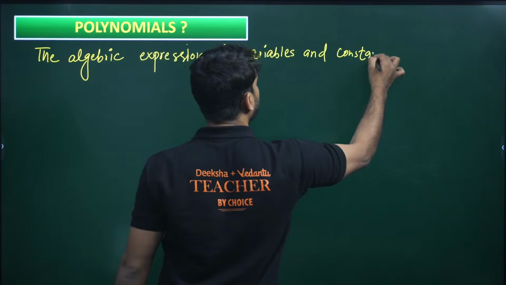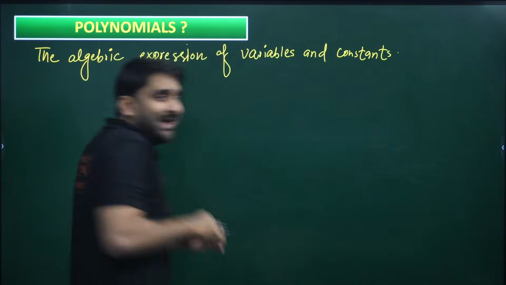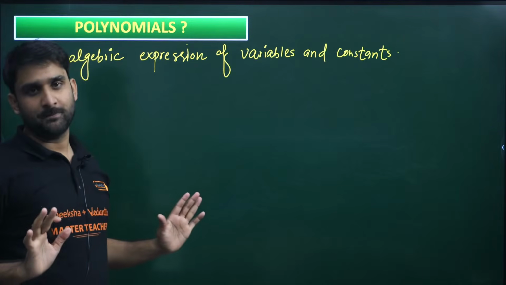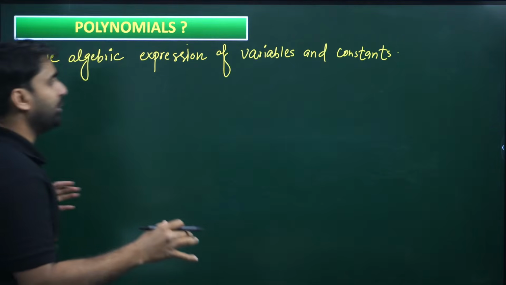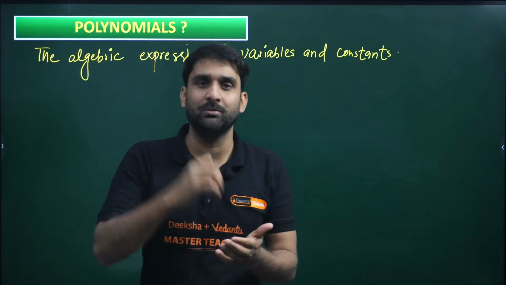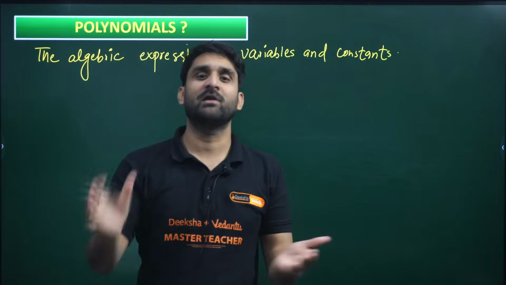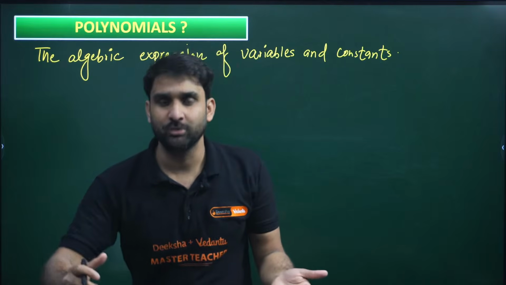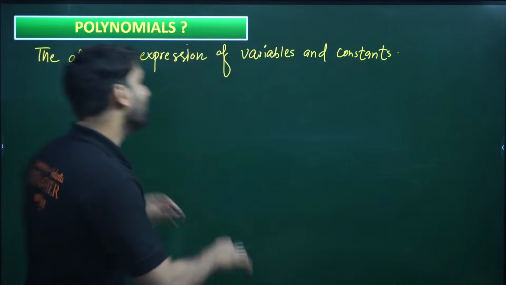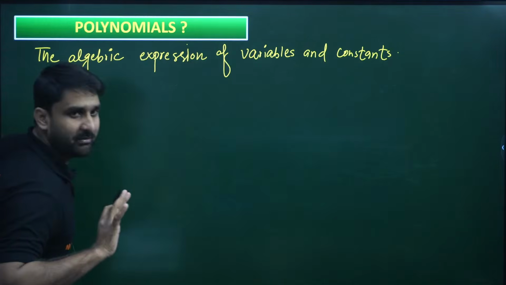See, my dear, what I'm writing here. The algebraic expression of variables and constants is called a polynomial. There are so many polynomials. If I categorize according to the number of terms, there are monomial, binomial, trinomial. According to power, there are linear polynomial, quadratic polynomial, cubic polynomial, biquadratic polynomial, we all know. So I'll be explaining according to power.